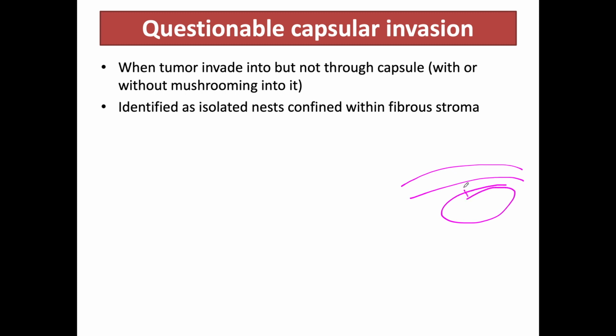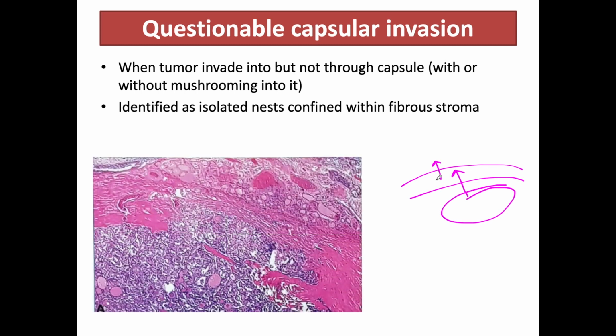When the tumor goes into the capsule but has not invaded through the capsule, it is called questionable capsular invasion. This is a histological picture where this is the tumor. It has gone into the capsule but has not invaded through the capsule, so it is a questionable capsular invasion.